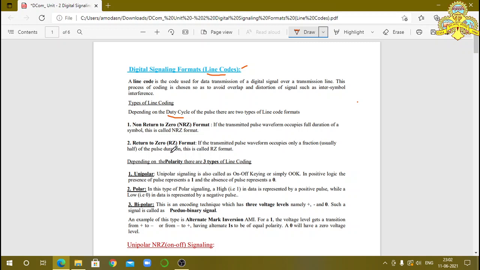Then it is considered return to zero format. Depending on the duty cycle, the line codes are mainly classified into two different formats: non-return to zero and return to zero.